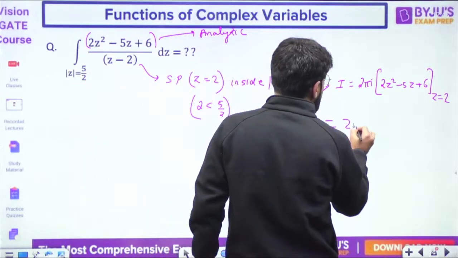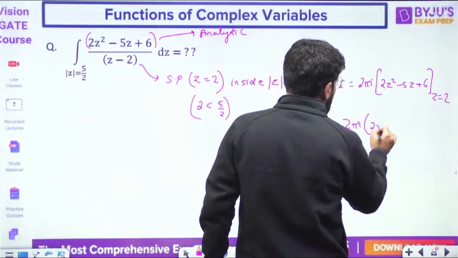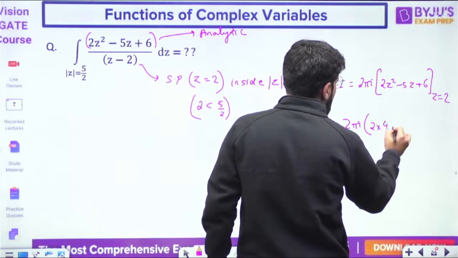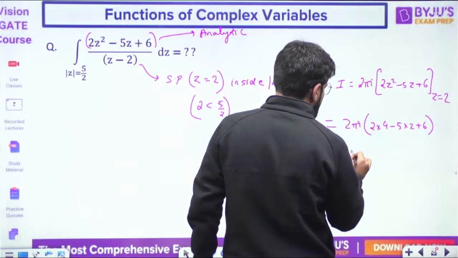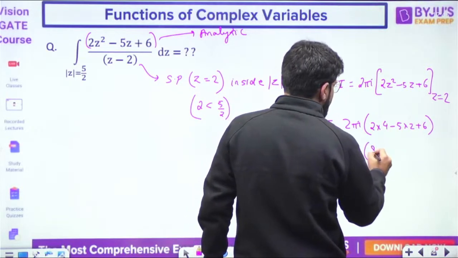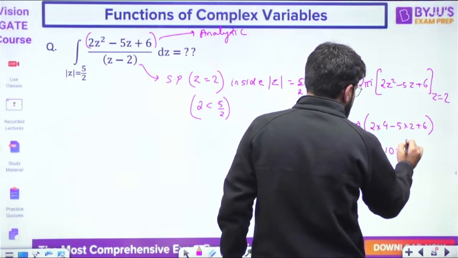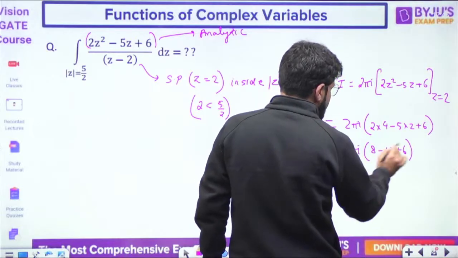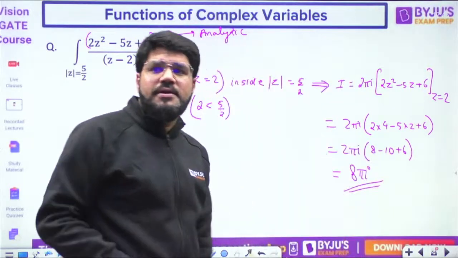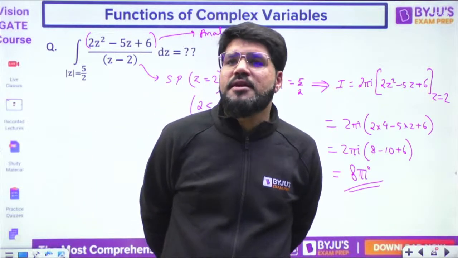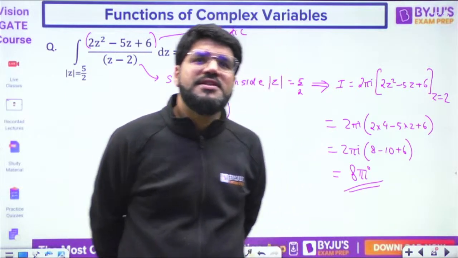So this becomes 2 pi i into 2 into z square, that is 2 into 4, minus 5 into z plus 6. So this is 2 pi i times 8 minus 10 plus 6. The total answer is 4 times 2 pi i, that is 8 pi i. Correct answer. The answer is 8 pi i.